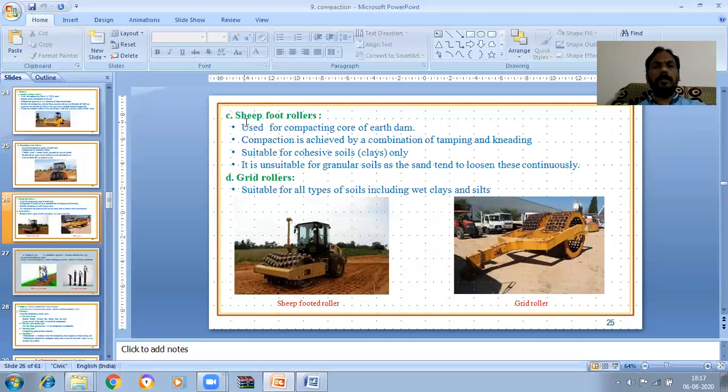Another one is sheep foot rollers. You can see this is the sheep foot roller. It is used for compacting the core of an earth dam. Compaction is achieved by a combination of tamping and kneading. It is suitable for cohesive soils, clayey soils only. Sheep foot rollers are suitable for clayey soils only, which is a very important point.